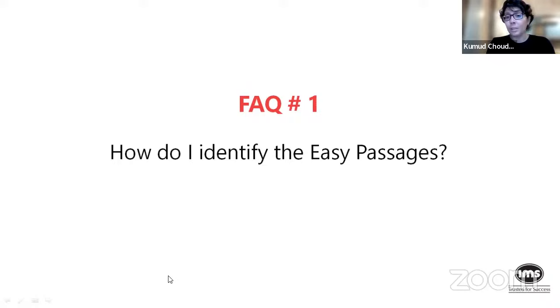It is also possible that the passage rates very low. Maybe it has a score of 3 or 4, in which case I might say this is not really a passage I want to do. And that's also fine. So this is the method that we advise. Now, it does not have to take 5 minutes. You actually have to do this pretty quickly.